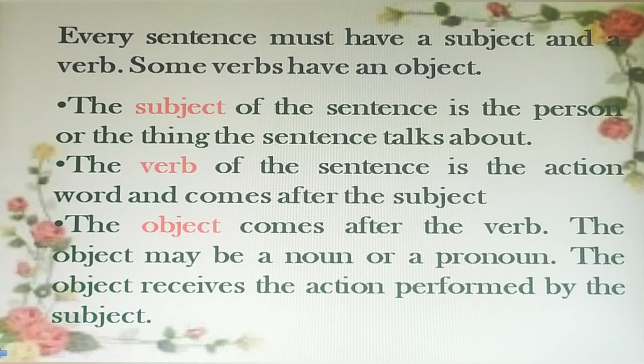The subject of the sentence is the person or the thing the sentence talks about. The verb of the sentence is the action word and comes after the subject. The object comes after the verb. The object may be a noun or a pronoun. The object receives the action performed by the subject.